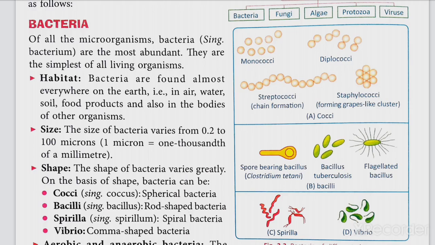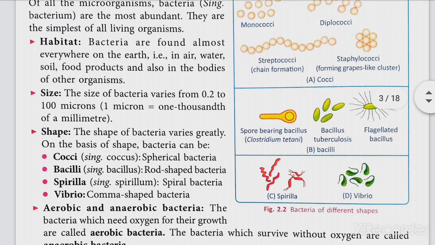Now about the size of bacteria. The size of bacteria varies from 0.2 to 100 micron. So what is a micron? 1 micron is equal to 1/1000th of a millimeter. Shape of bacteria. The shape of bacteria varies greatly. On the basis of the shape they possess, bacteria can be classified as follows.